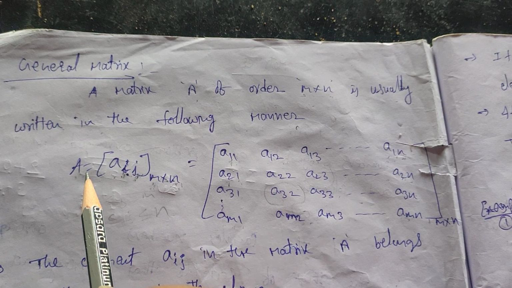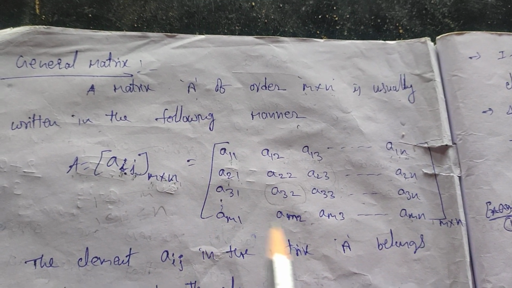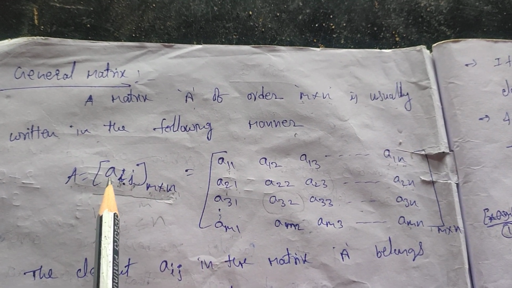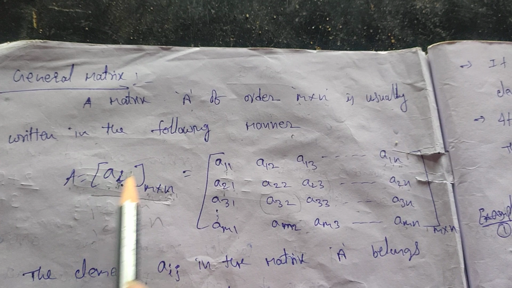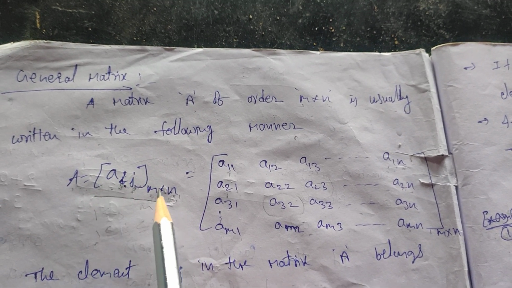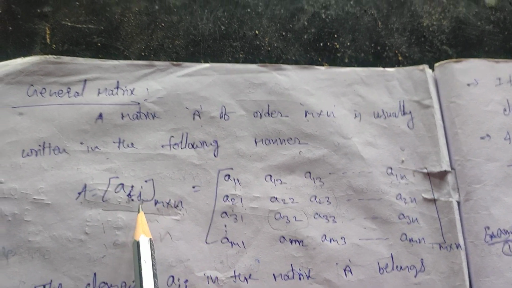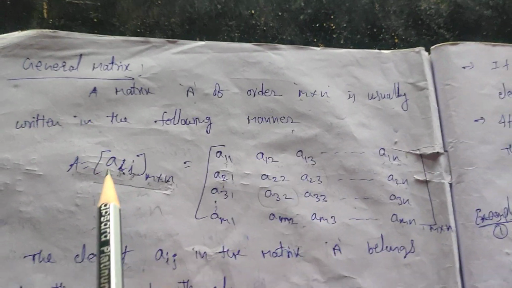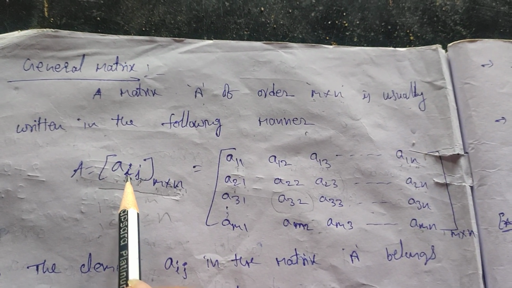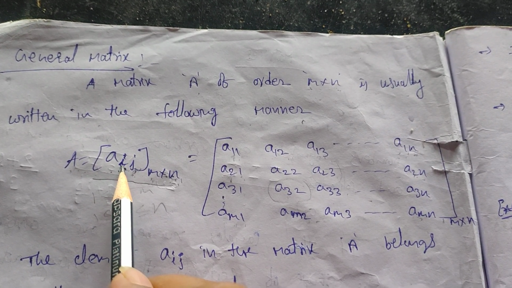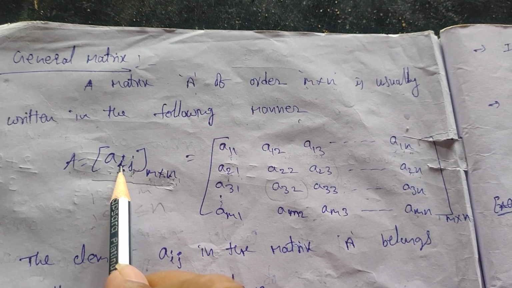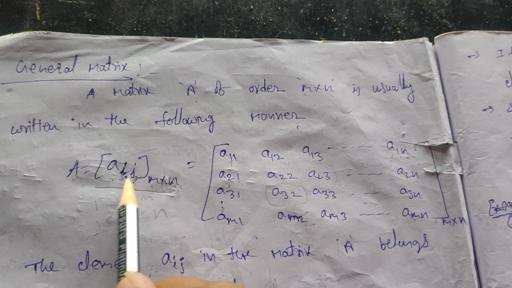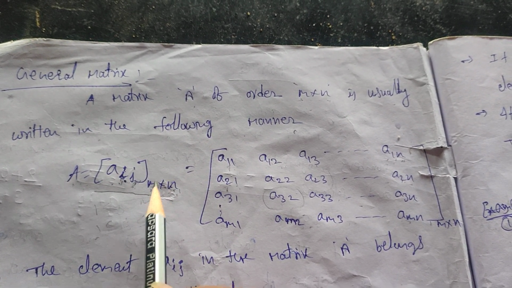So here capital A is equal to this, the total we can write with this symbol only, a short method. So A is equal to Aij, keep the closed bracket or open bracket, no problem, with the order m by n. So how do you expand this one? This is called the general matrix. So how do you expand? Here i shows the element of the first row or second row or third row or fourth row or fifth row, whatever it may be, up to the mth row, because m rows are there and n columns are there.